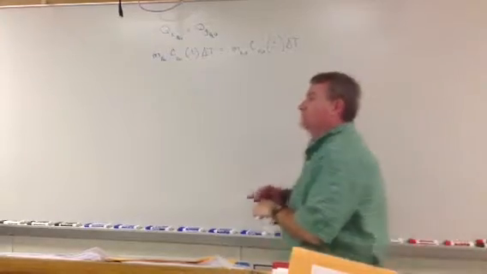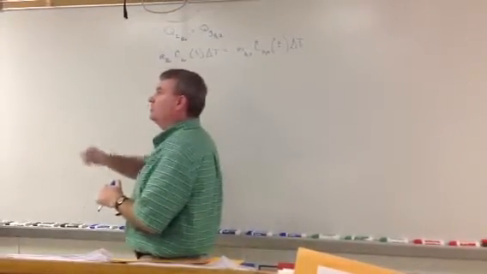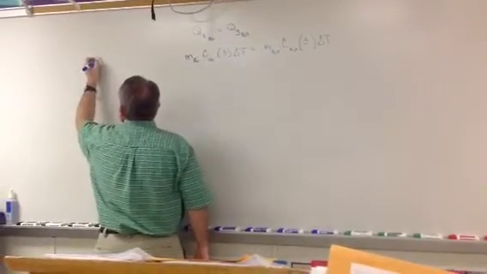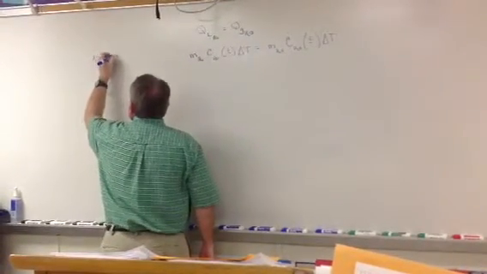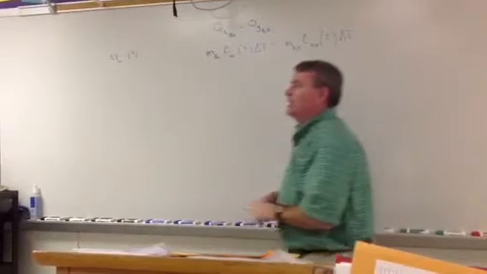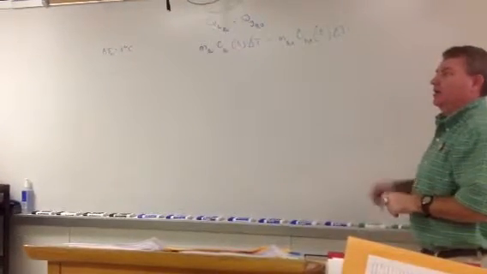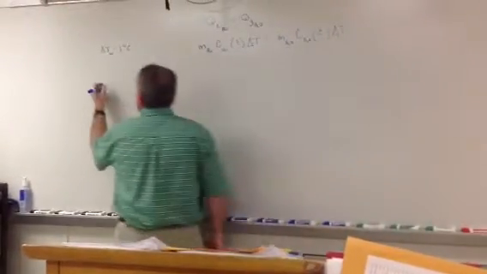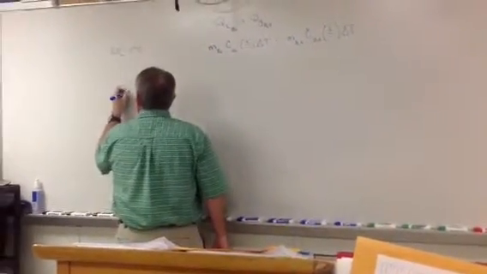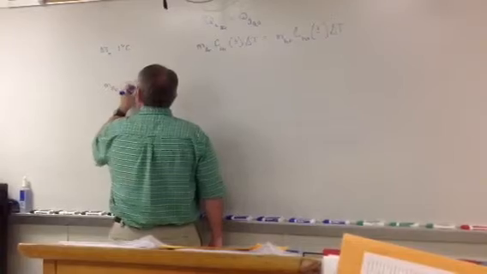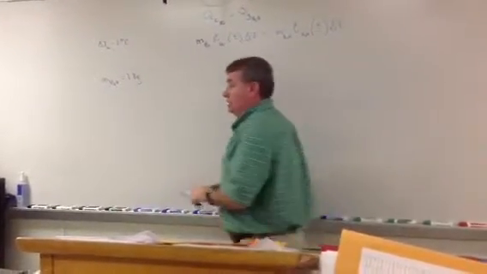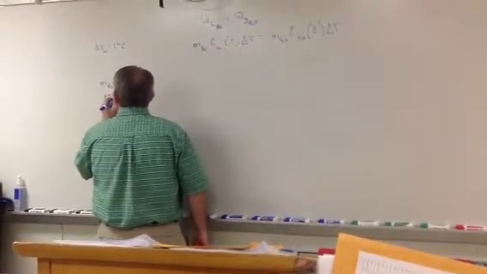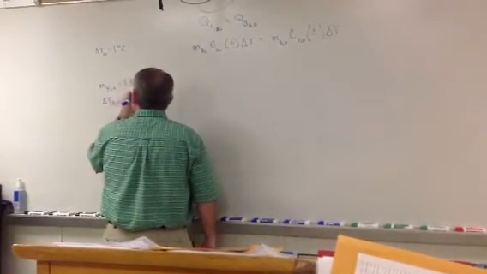Alright, we're given the air is cooled by 1 degree Celsius. So the change in temperature for air is 1 degree Celsius. We're increasing the temperature of 1 kilogram of water, so the mass of the water given is equal to 1 kilogram, is being changed by a temperature of 1 degree Celsius. So the change in temperature for the water is 1 degree Celsius.